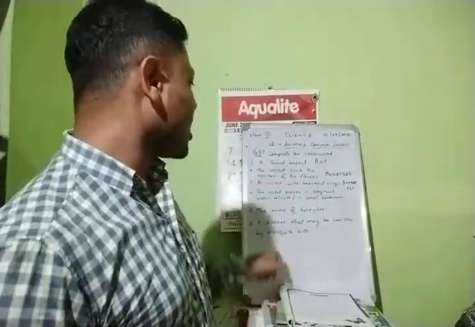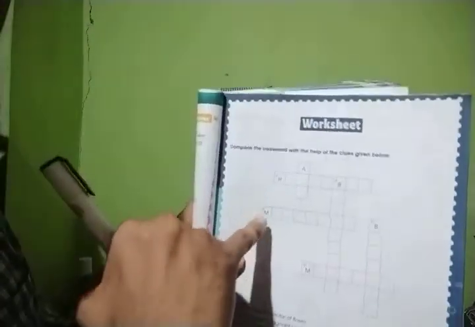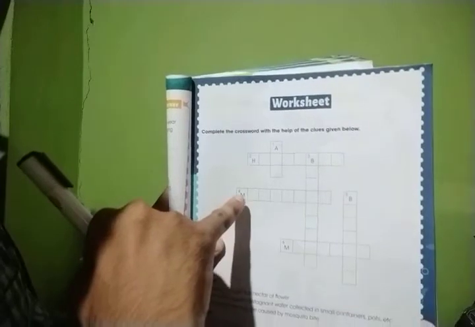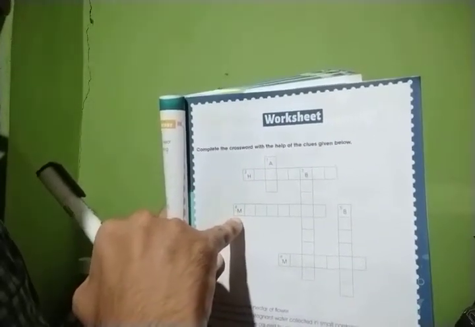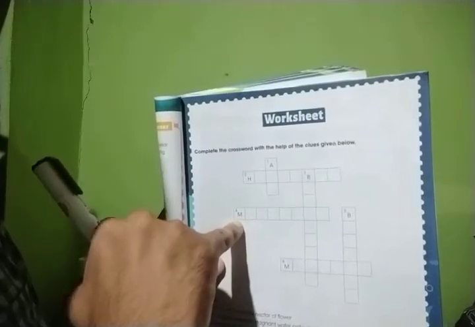So which insect is there? See, now let us see question number 4. Where is question number 4? Here. Question number 4 here. See, starting with the letter M. Now it is an insect which breeds in the stagnant water collected in the small containers. We know it is mosquito, right?